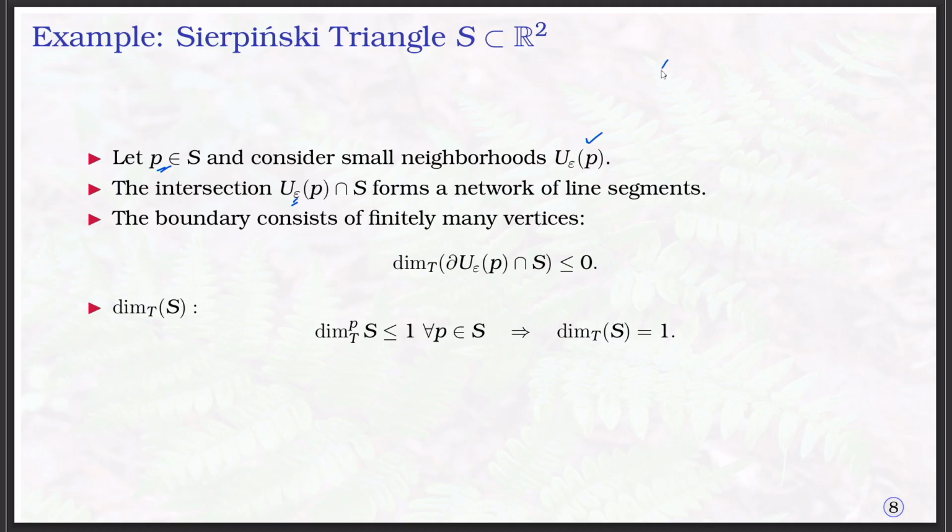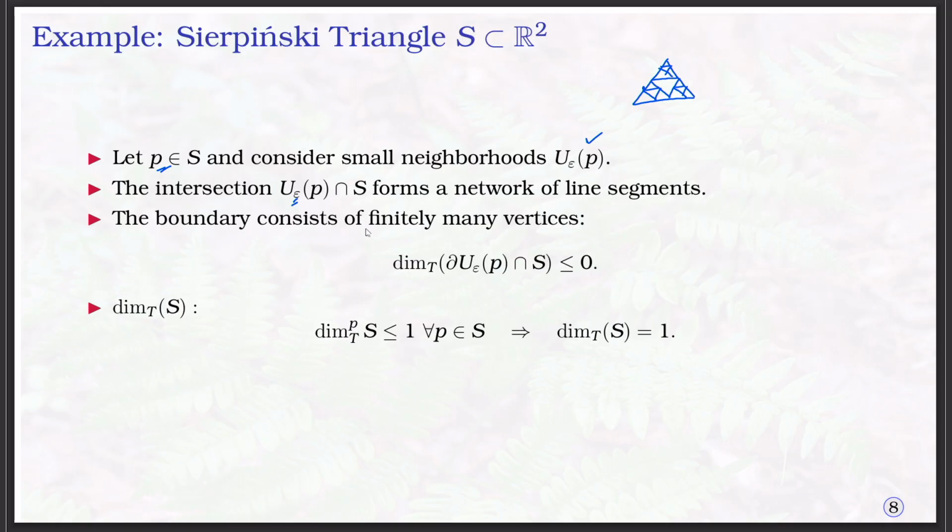So how do we obtain the Sierpinski triangle? In the first step, we divide into two equal parts the line joining the points, then again divide in halves to get three sub-triangles, and we get a figure like this. You can see that the intersection of the neighborhood of any point with S forms a network of line segments.